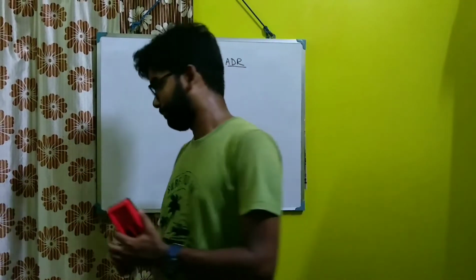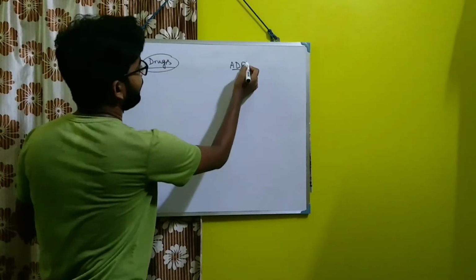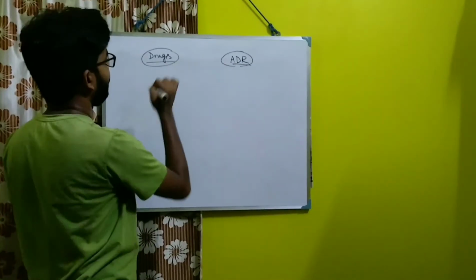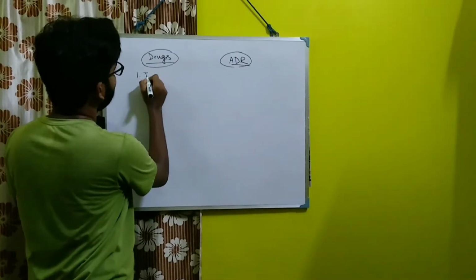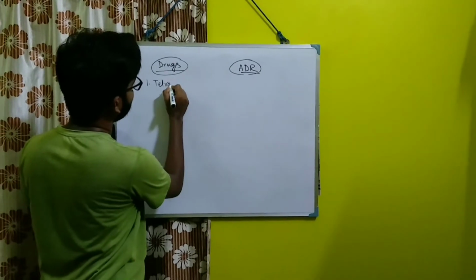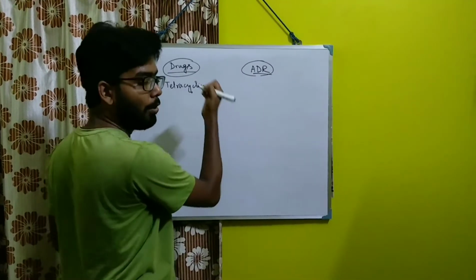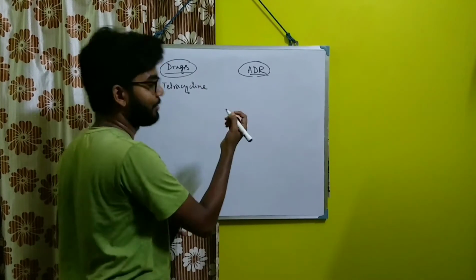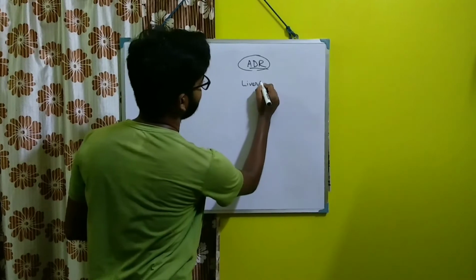Okay, so let's start. Here the name of the drugs will be here and the adverse drug reactions will be here. Okay, I am writing the first class of drug, like your first is tetracycline. And the most important adverse drug reaction regarding tetracycline is your liver. First is your liver toxicity,